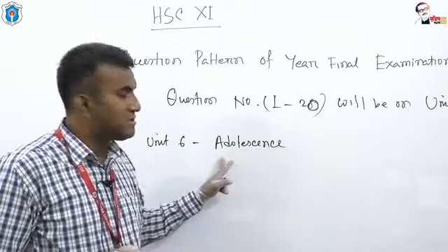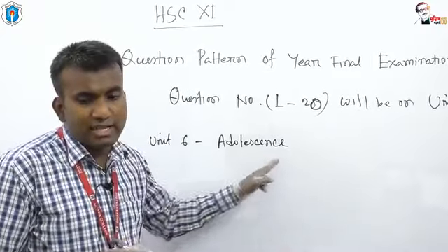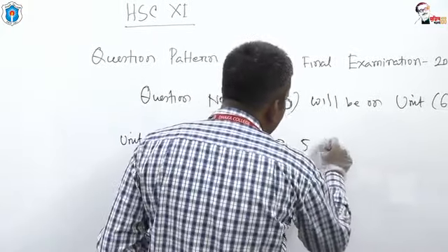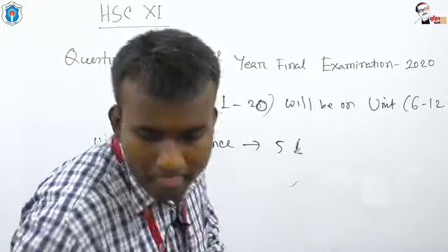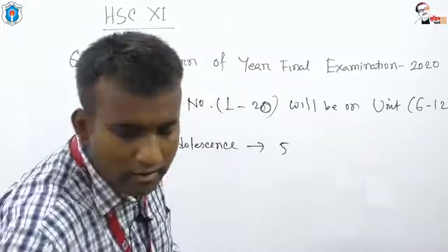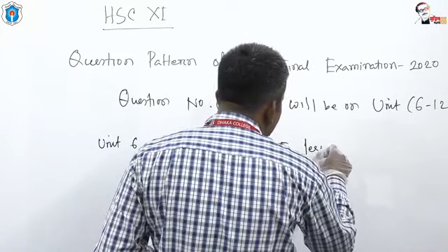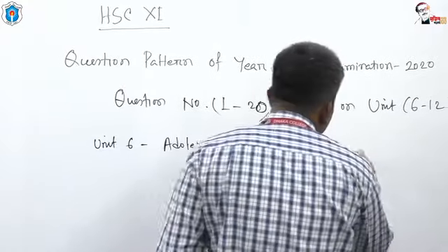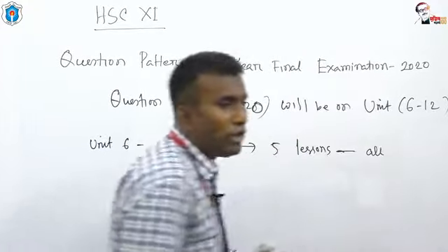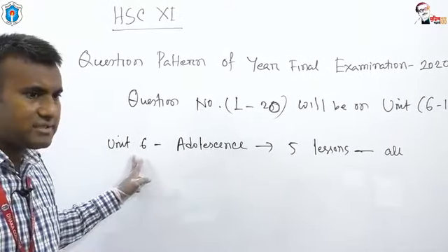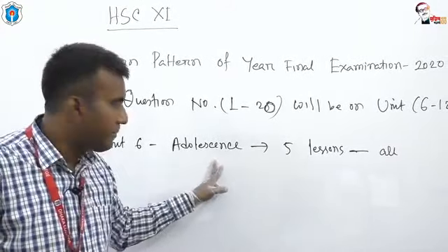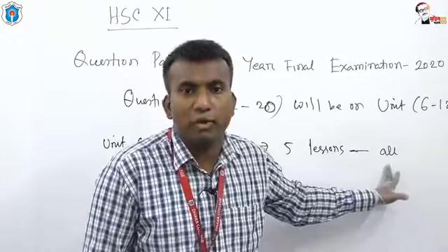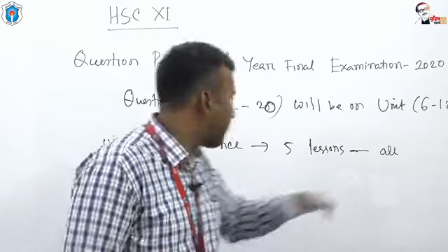Unit 6, the name of Unit 6 is adolescence, and in this unit you have 5 lessons. All the lessons are important. In this unit you have 5 lessons and all the lessons are important.